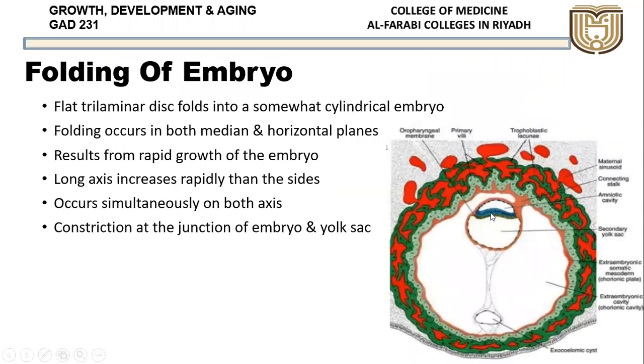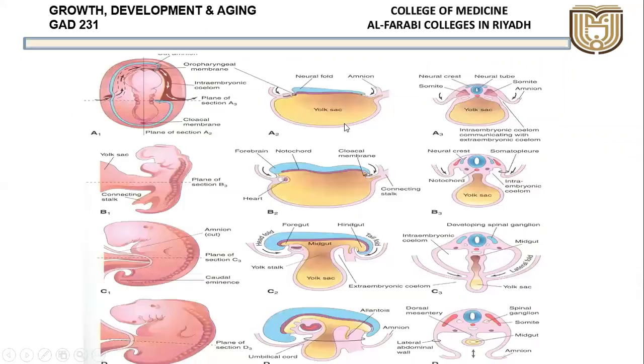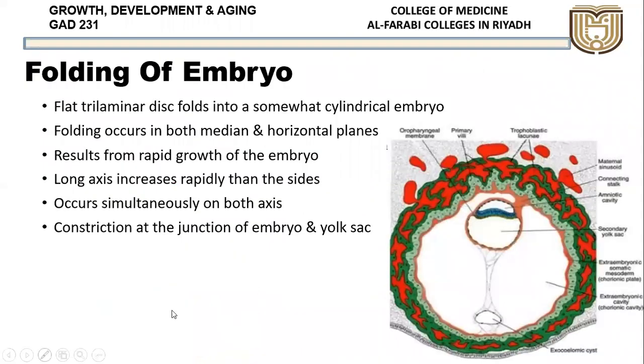Okay, so this is the trilaminar disc. Now it starts folding both in the median as well as the horizontal plane. Median means this plane, and the horizontal is this plane, which we have seen here. It results from the rapid growth of the embryo. Now the embryo, which is still in disc form, because of the rapid growth of this embryo, this growth will be taking place and this folding will be taking place.